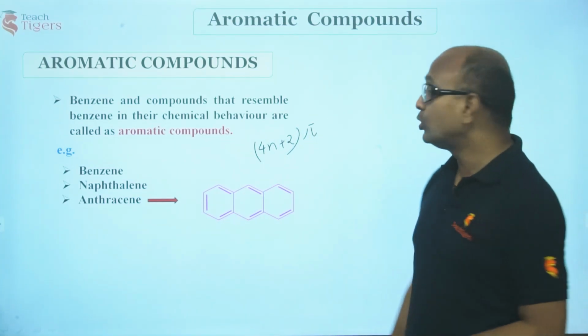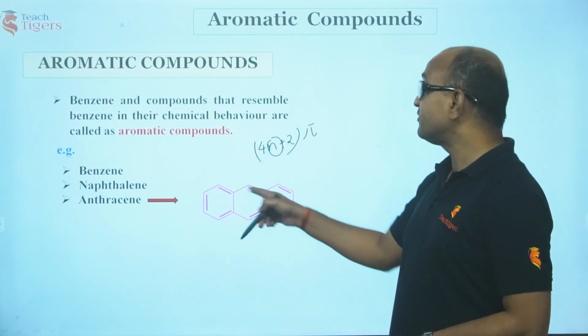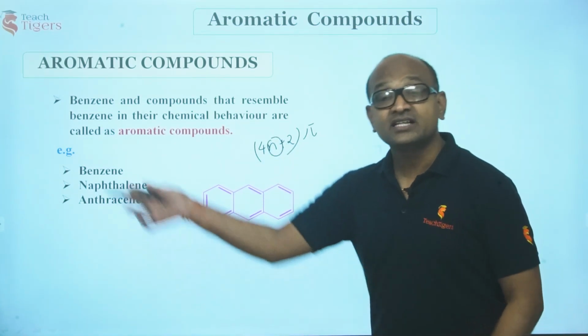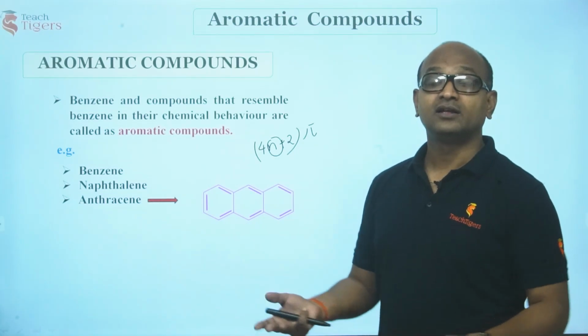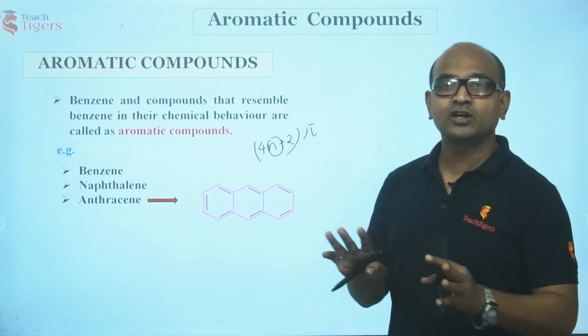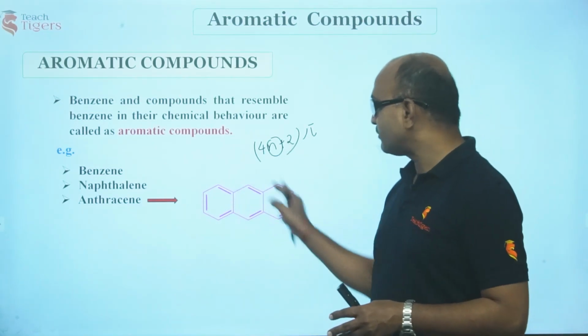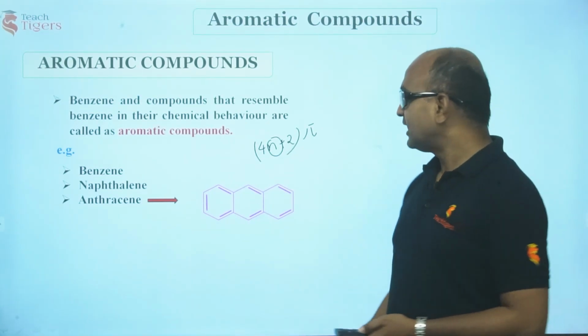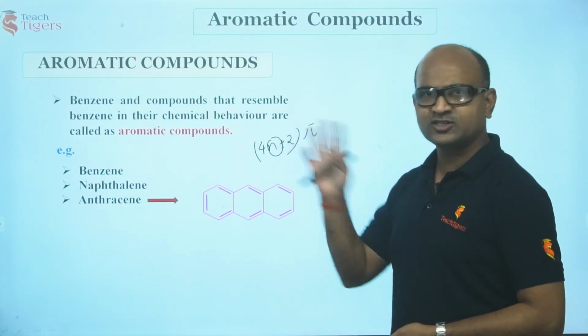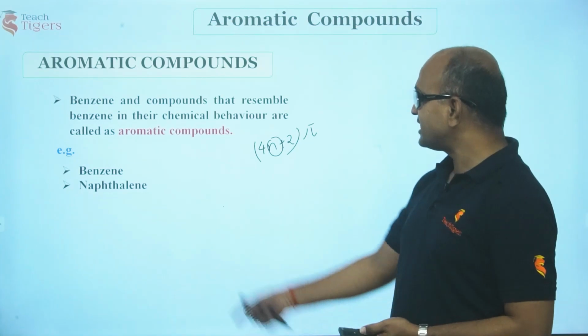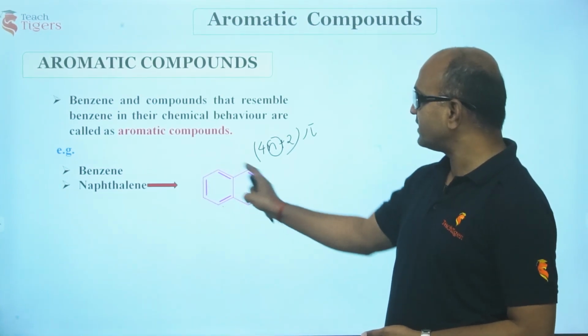I have already told you, this n does not specify the number of rings. Because in case of the cyclopropenyl carbocation, there wasn't any ring count there. We do not consider n as the number of rings. Like here, if you keep 3 rings, n is equal to 3, you will get 14 pi electrons, but it doesn't mean that. Even in case of naphthalene, there are 1, 2, 3, 4, 5, 6, 7, 8, 9, 10.